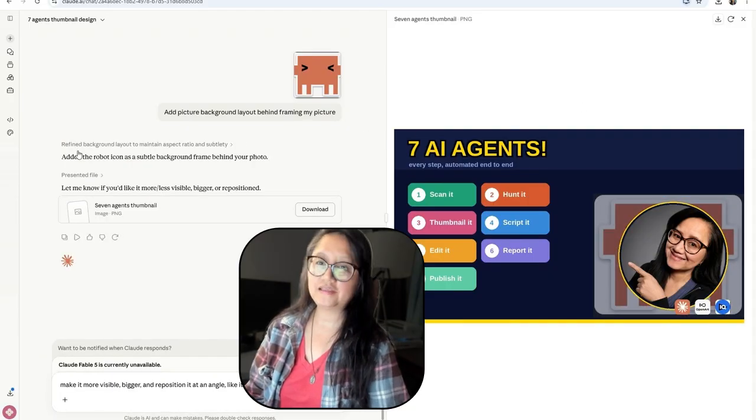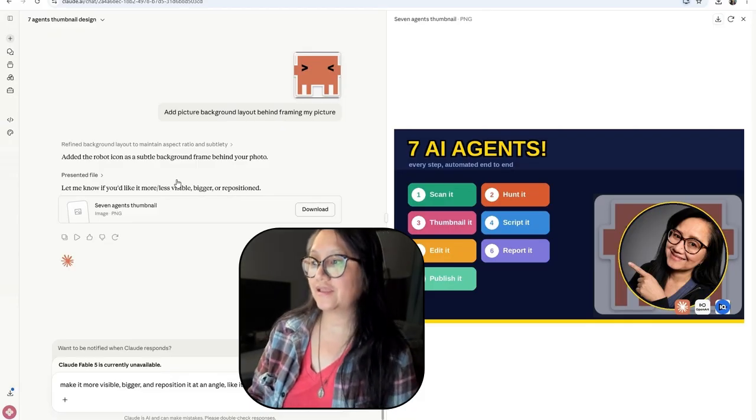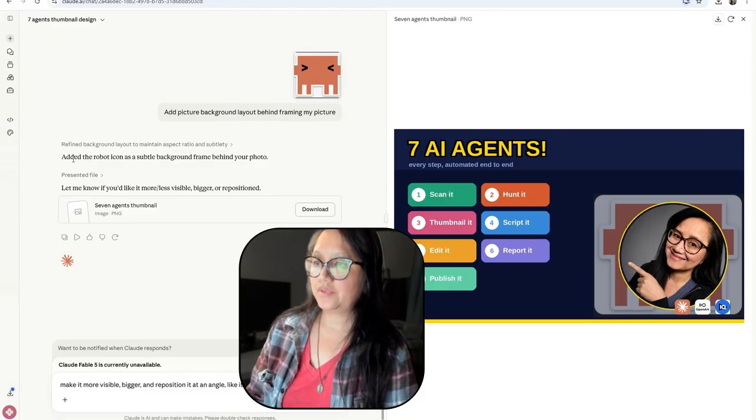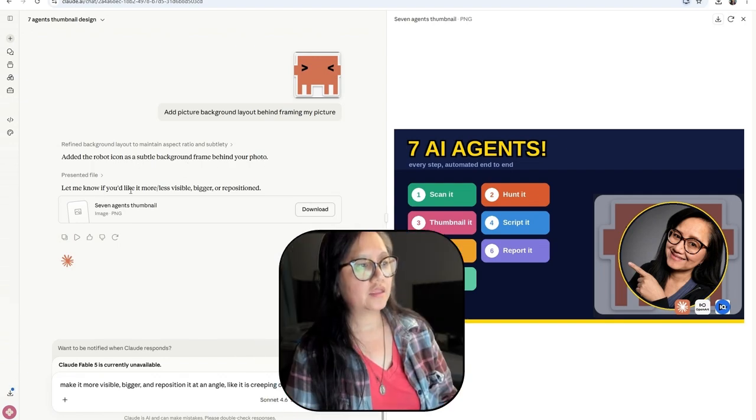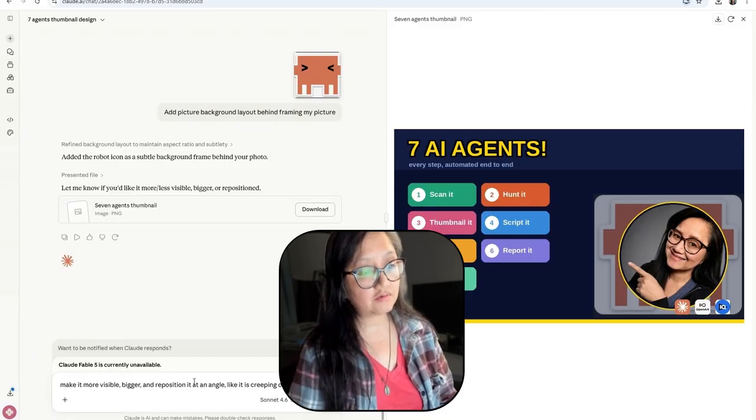So as you can see, Claude knows, and it's asking, it repictured it, and it added the robot icon as a subtle background frame behind my picture. And it's asking, let me know if you like it more, less visible, bigger, repositioned. And so I said, make it more visible, bigger, repositioned at an angle like it's creeping out of the frame. Let's try it.